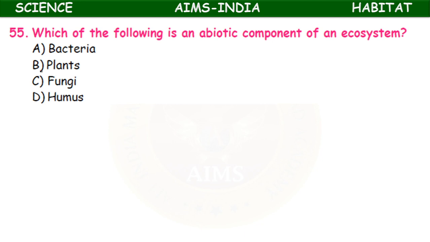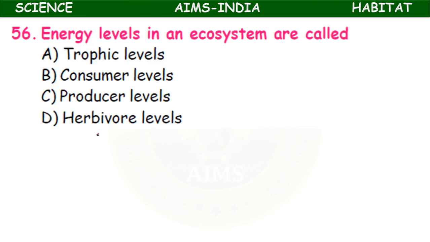Which of the following is an abiotic component of an ecosystem? Bacteria, plants, fungi, humus. Humus is the part of soil. It is abiotic, the meaning is non-living. So bacteria, plants and fungi are living. Humus, the fertile soil present in the upper layer of the forest, top soil, is a non-living factor. Energy levels in an ecosystem are called consumer levels, trophic levels, consumer level, producer level, herbivores. It is the trophic level which determines the energy.